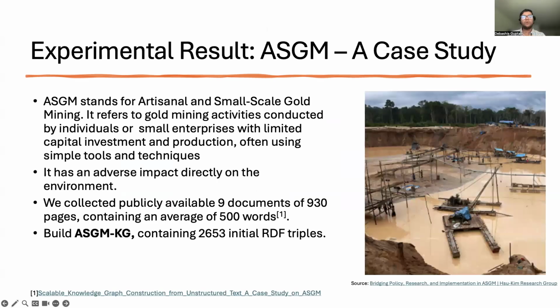So now, to test our full pipeline in a real-world setting, from extracting a knowledge graph to validating it, we worked on a case study in the domain of artisanal and small-scale gold mining, ASGM, which is a critical environmental topic. We collected 9 publicly available reports, consisting of 930 pages, and processed them using our pipeline. From this, we extracted 2,653 RDF triples to create our very own ASGM KG, which, to our knowledge, is the first in this domain of gold mining.